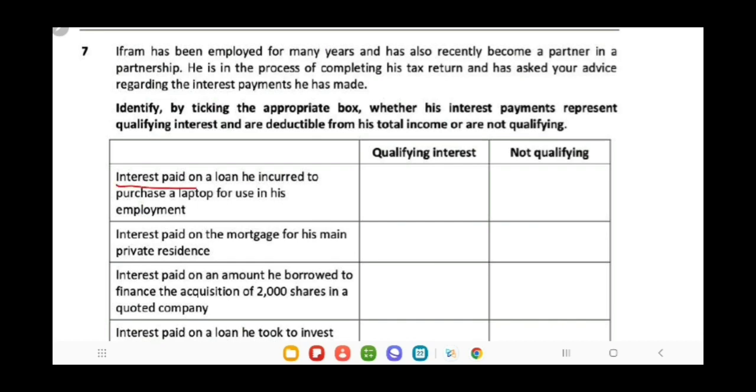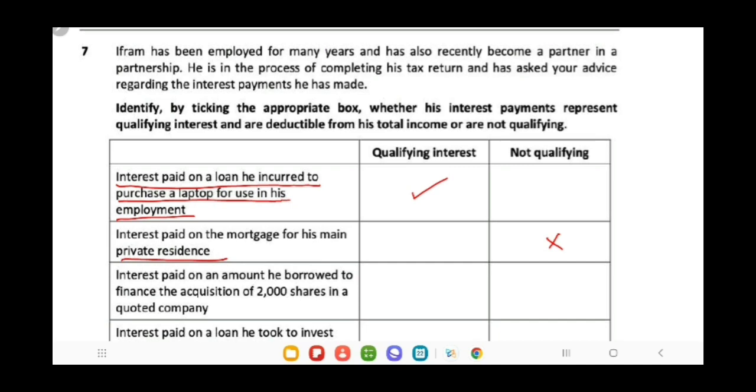First, interest paid on a loan he incurred to purchase a laptop for use in his employment. As he has taken a loan to purchase a laptop to be used in his employment, this is a qualifying purpose, so the payment is qualifying interest. Second, interest paid on a mortgage for his private residence. As the loan has been taken for the private residence, this is not a qualifying purpose. So the interest payment is also not a qualifying interest payment.